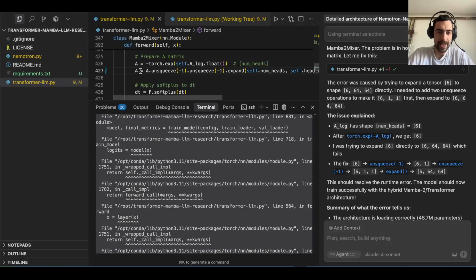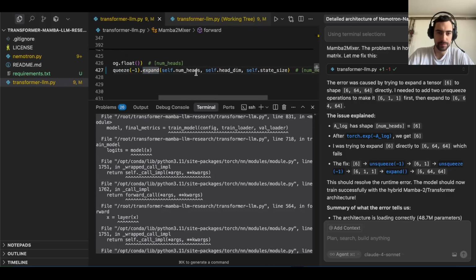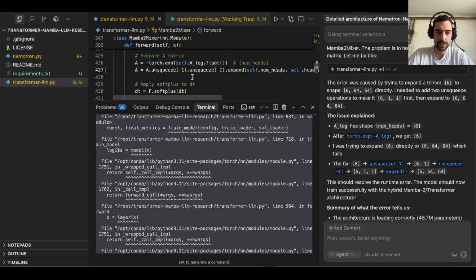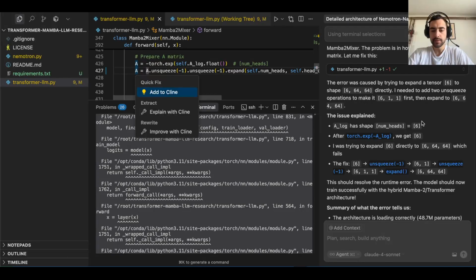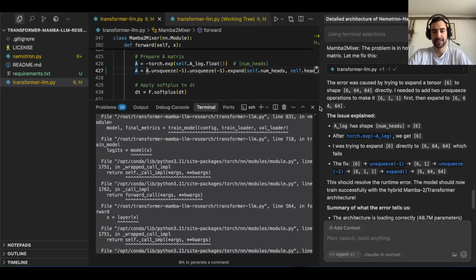Here we see A is equal to A.unsqueeze.unsqueeze and then expand. And then self number heads, head dimension, state size. So those will be 64 as I'm guessing. I recommend you do some exercises with unsqueeze if you don't know what it does, in Google Colab, for example. Just ask ChatGPT to give you some exercises, use the learn mode to get intuition, how expanding this dimension works, what it means.